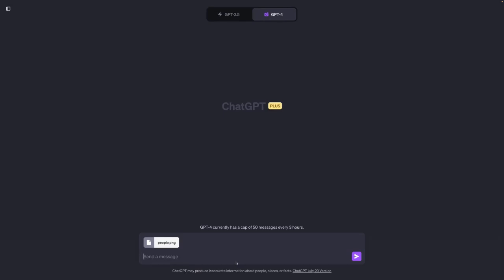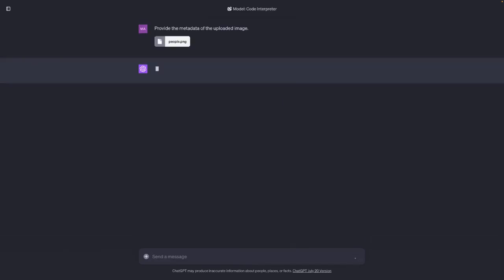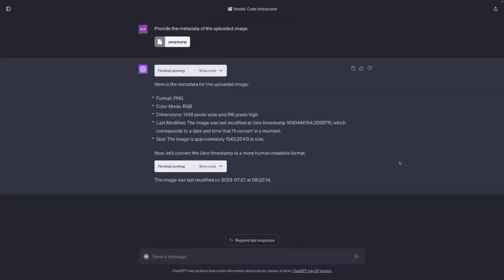Let's, for example, get started with extracting metadata, so image-specific information from this image. I'll just keep things simple and just add this prompt. So let's see. And that's quite good already. We get the format and the color mode. We get the dimensions, and with that we also get the aspect ratio.